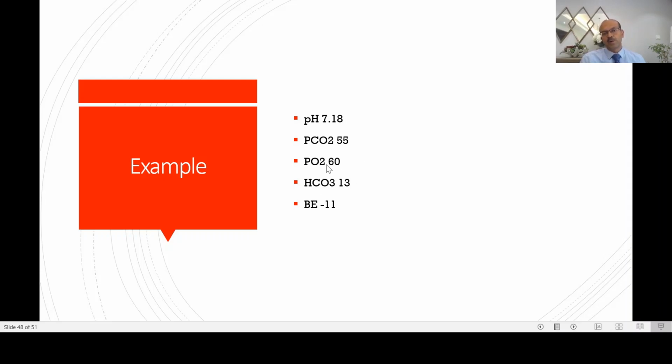The PO2 obviously depends on the FiO2. I didn't tell you what the FiO2 was, and if the PO2 is disproportionately low compared to the FiO2, it means the AADO2 ratio is affected, so obviously the lung is diseased.